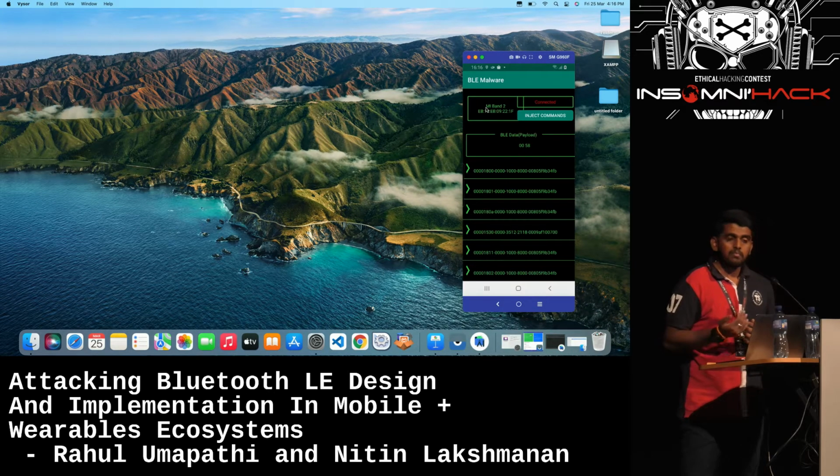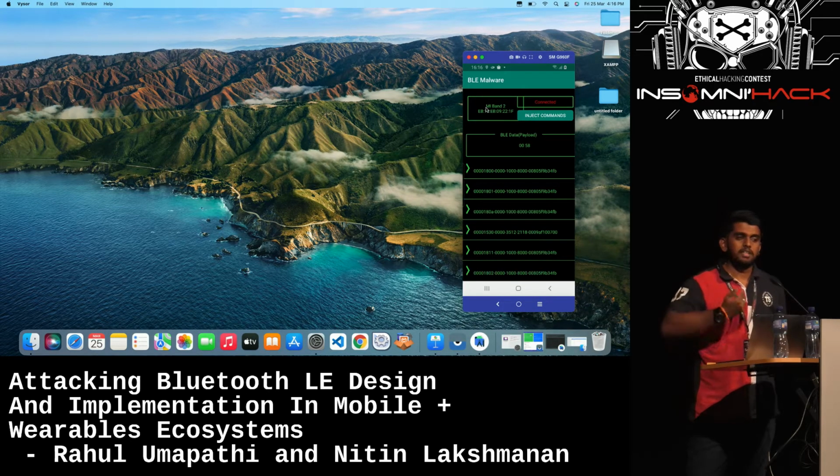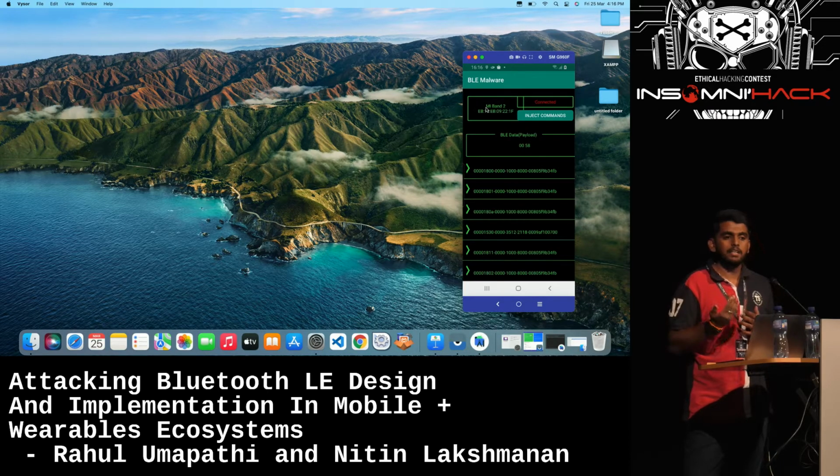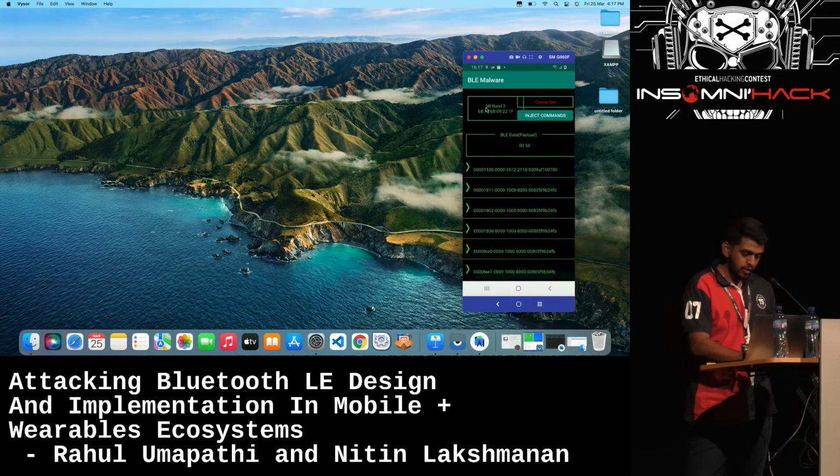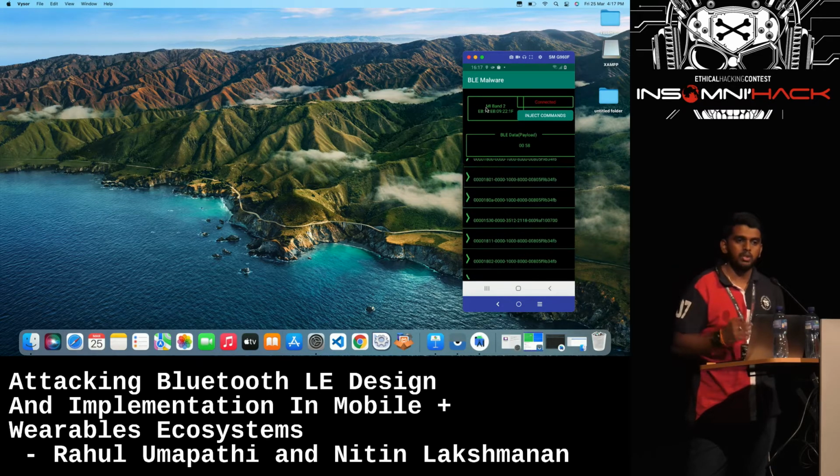It is designed in such a way that it will be constantly listening to the different characteristics, that means the different UUIDs published by the Mi Band. As you can see, there are different UUIDs present, which are responsible for different activities. Mainly for today's talk, we'll be concentrating on the UUIDs, the universal unique IDs, that are responsible for fetching the step counts and the calories.